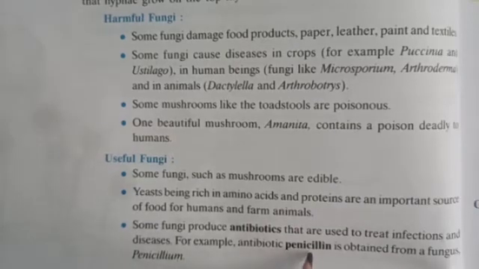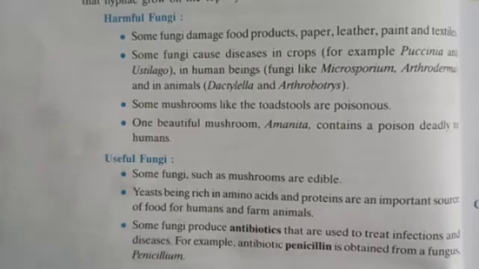For example, an antibiotic like penicillin is obtained from the fungus Penicillium. Then another fungus, Aspergillus, is used for producing large quantities of citric acid, and this citric acid is used in the soft drink industry, to make soft drinks.